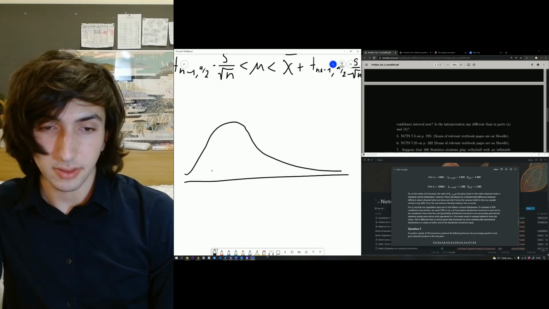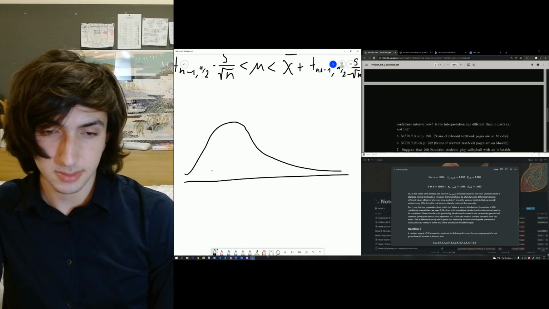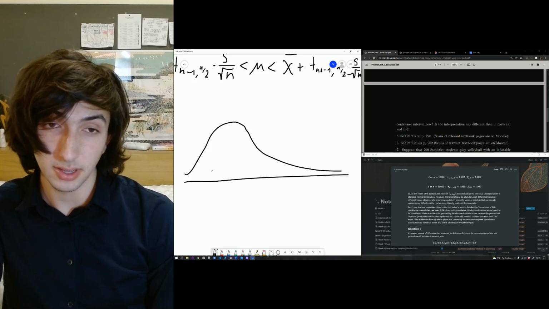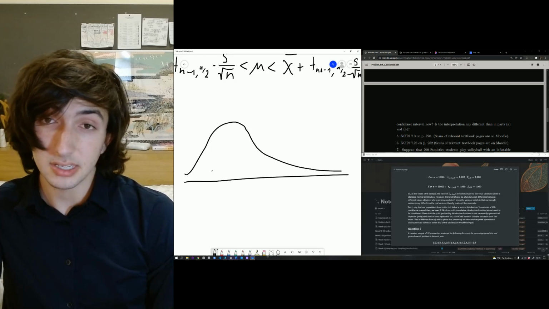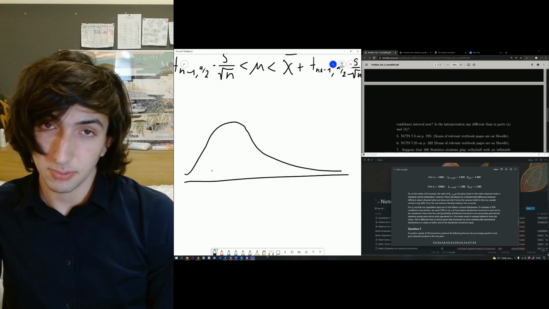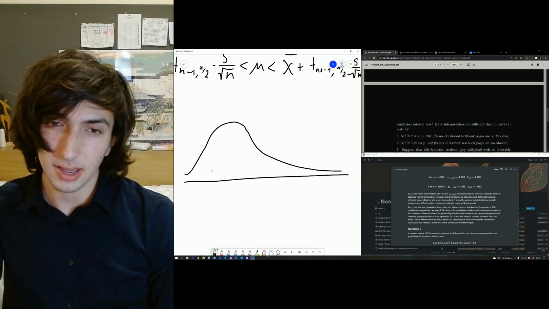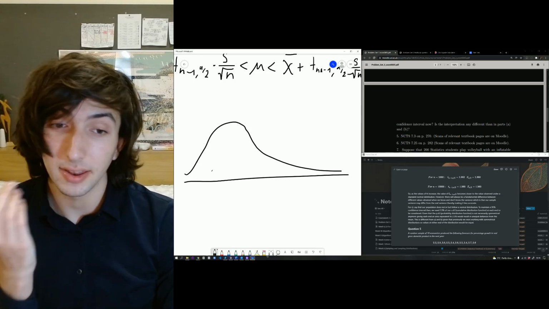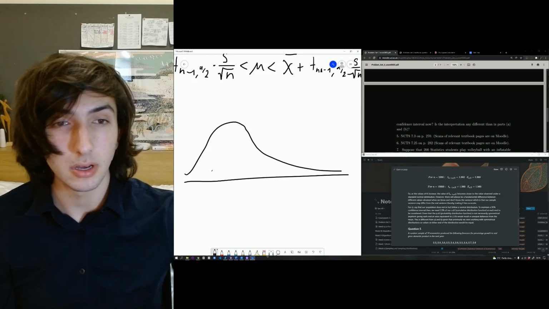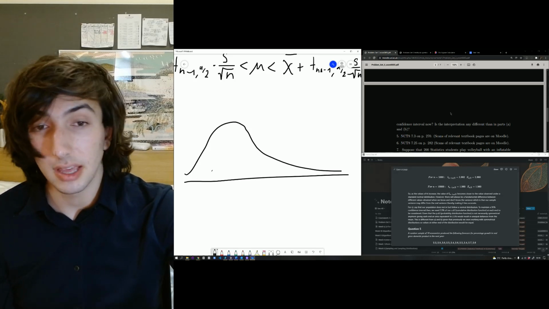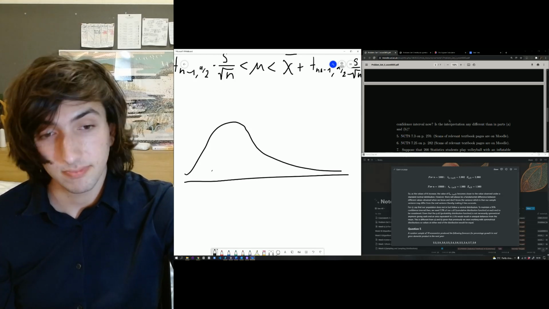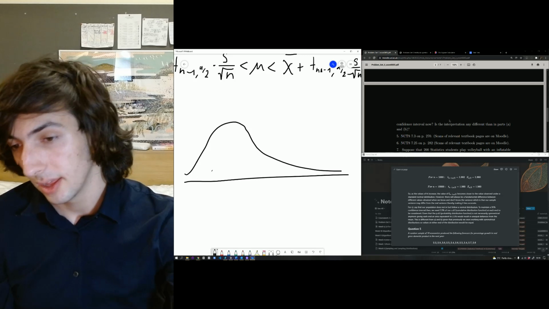But let me just read my notes. Given that it's not necessarily symmetrical, giving each end 2.5 would result in unequal distances from the mean. So it wouldn't necessarily work as our previous methods do. Our previous methods rely on the fact that it's a symmetrical distribution, and in this case it's not. In A and B, because it was symmetrical, it worked, but given that we have a random one, it might not work.